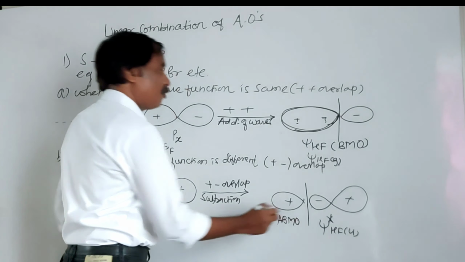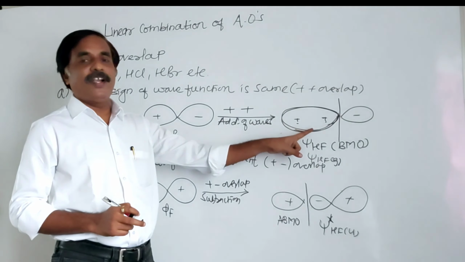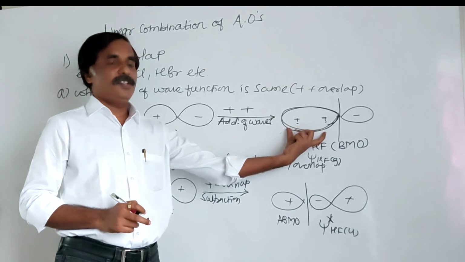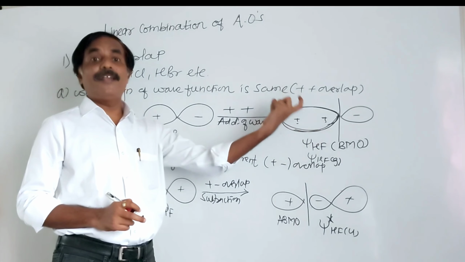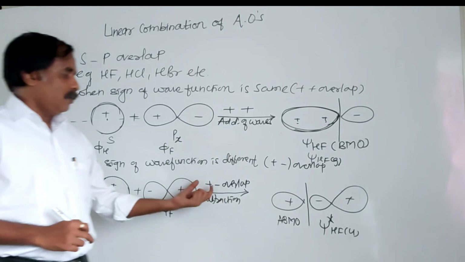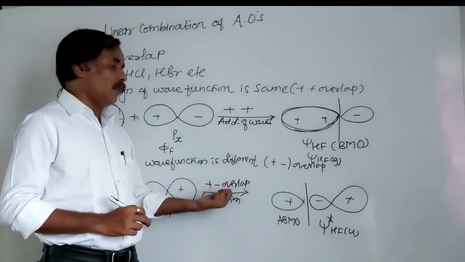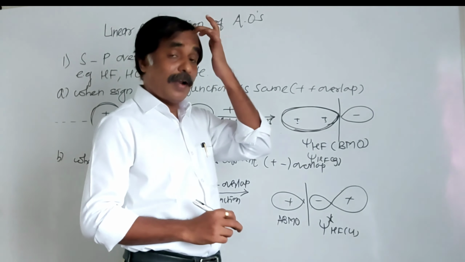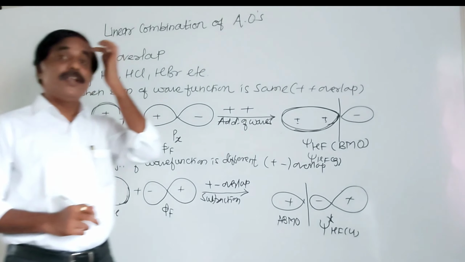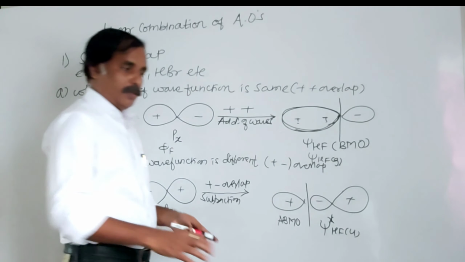Addition of waves forms a bonding molecular orbital, which is symmetrical. This is the bonding molecular orbital, where the actual bond takes place. Here, positive-negative, subtraction of waves. This overlap is said to be positive-negative overlap, and when there is positive-negative overlap, an anti-bonding molecular orbital is formed. This is about sp overlap.